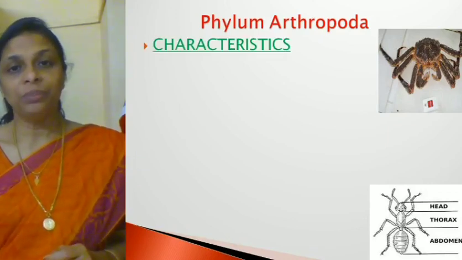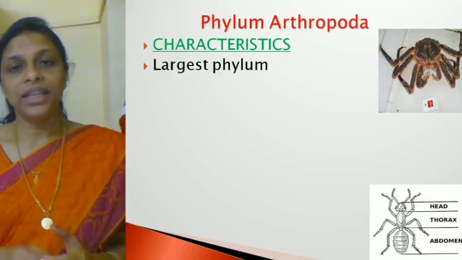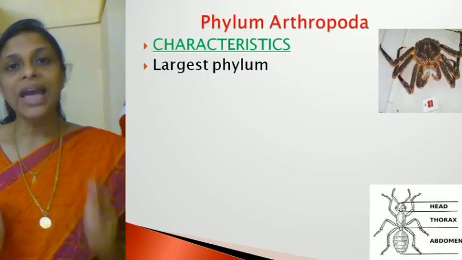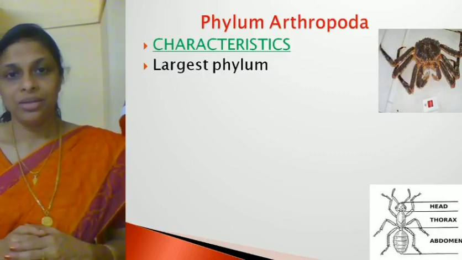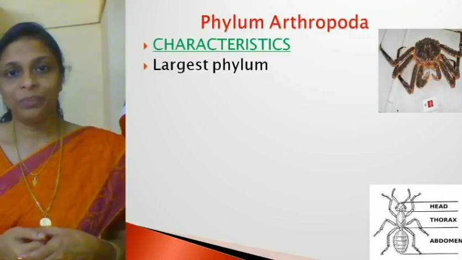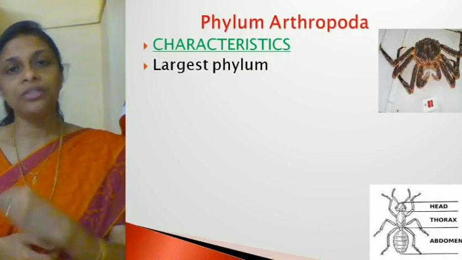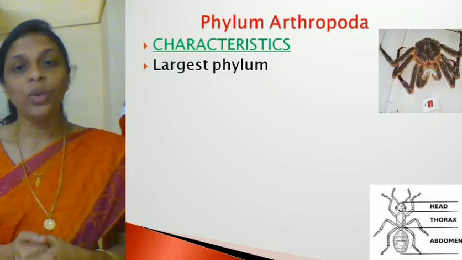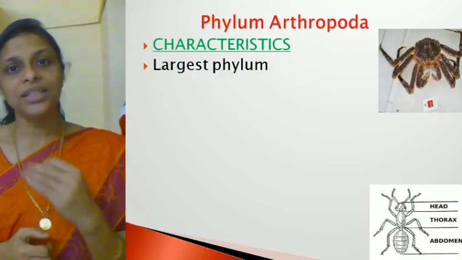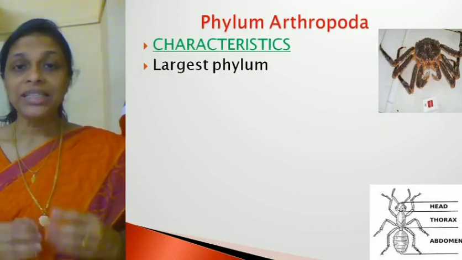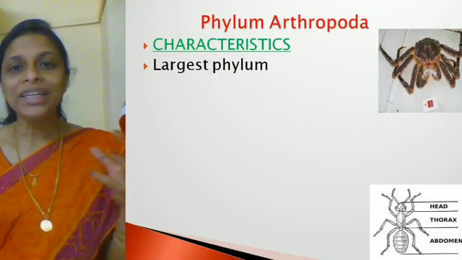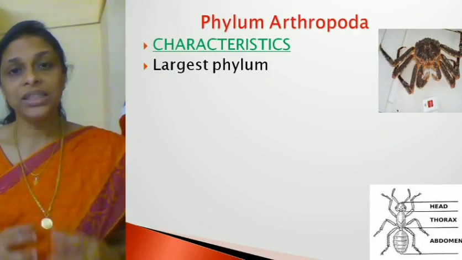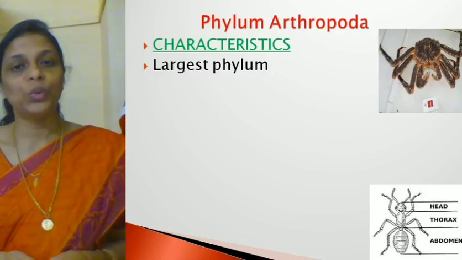Now, this phylum is considered the largest phylum among all the phyla. Among all the species discovered so far, about 60 to 70% of the animals come under this phylum Arthropoda. That is why it is considered the largest phylum. And under this phylum all the insects come.